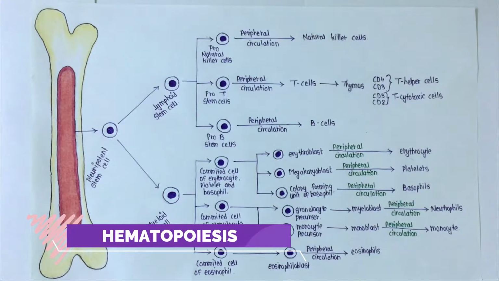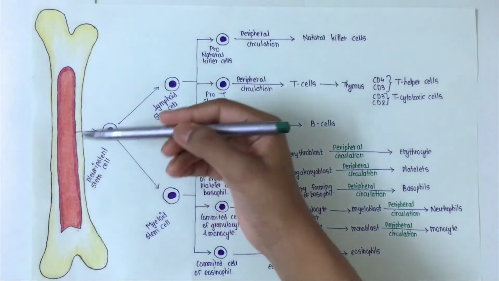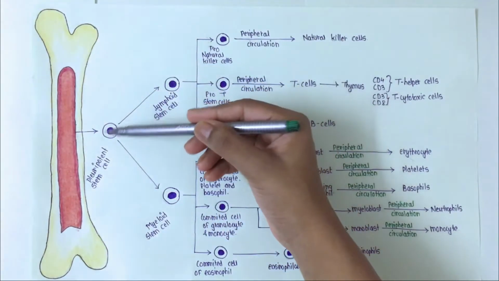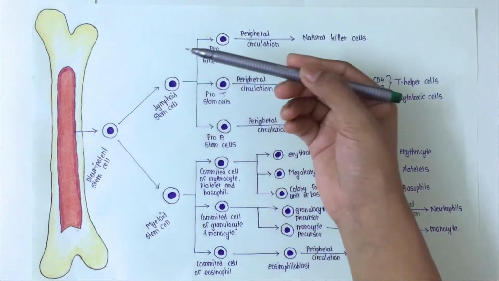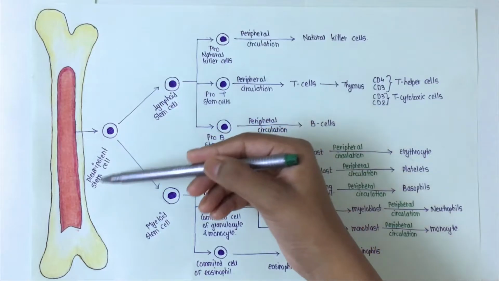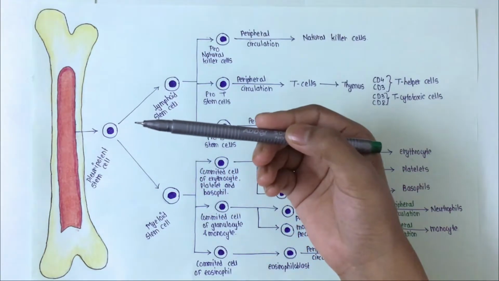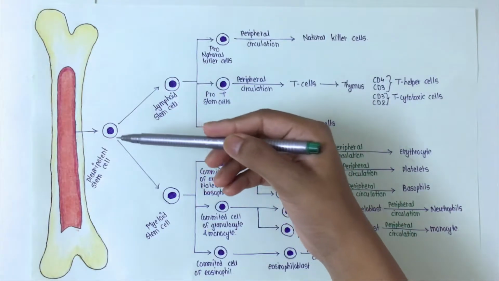Now we will see hematopoiesis. Hematopoiesis means the formation of blood cells. So blood cells include erythrocytes, meaning RBCs, leukocytes, meaning WBCs, and thrombocytes, meaning platelets. Now bone marrow consists of pluripotent stem cells and totipotent stem cells. These pluripotent stem cells are the cells which can give rise to any type of cell in the body.